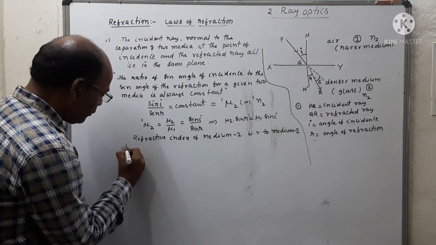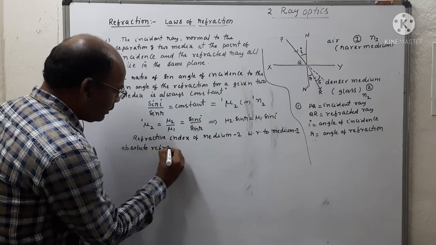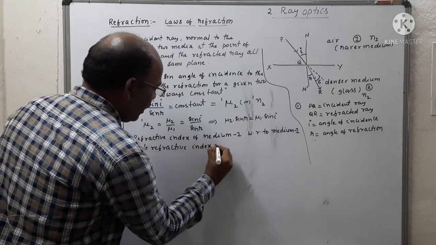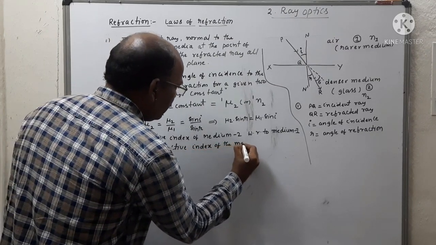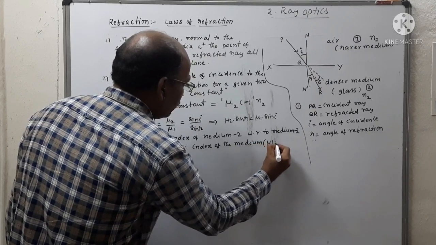So we can write: absolute refractive index of the medium. This is represented by mu.